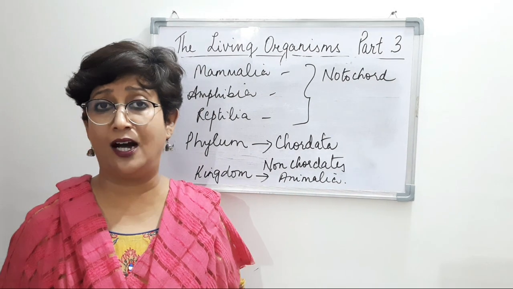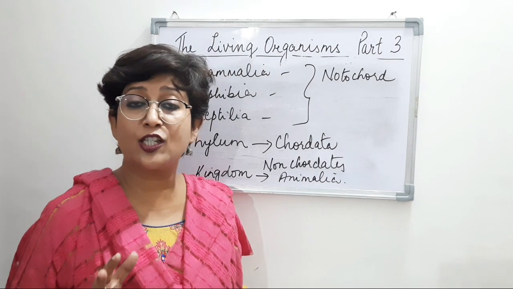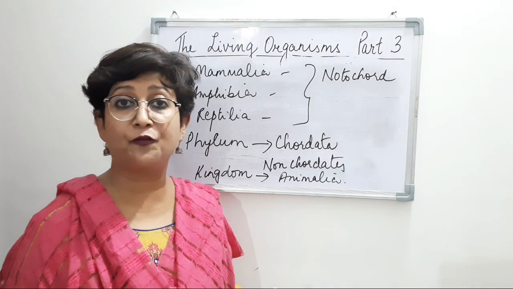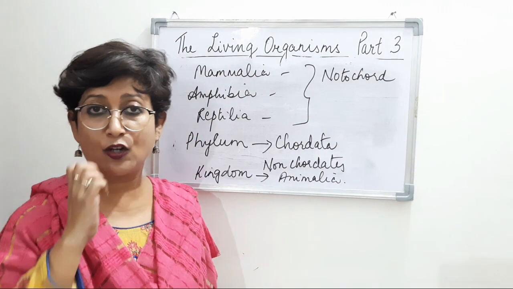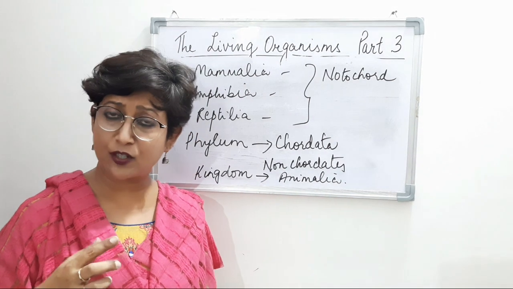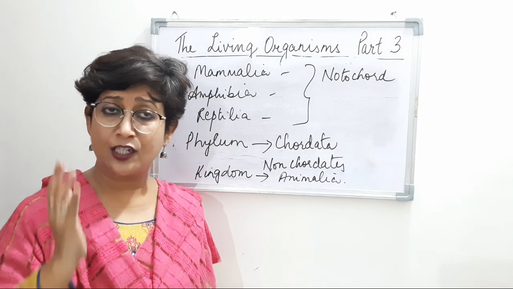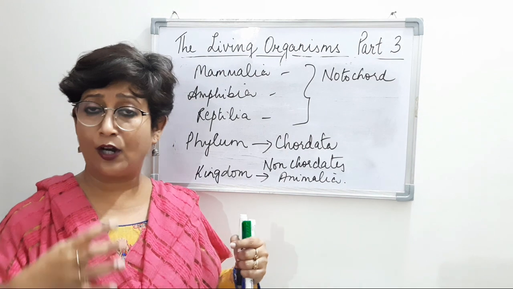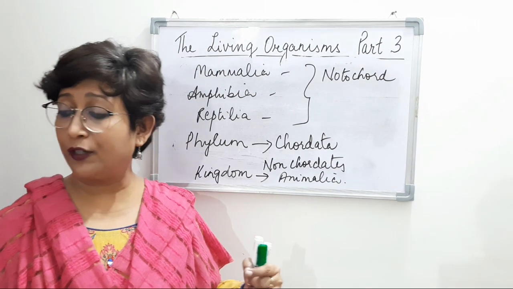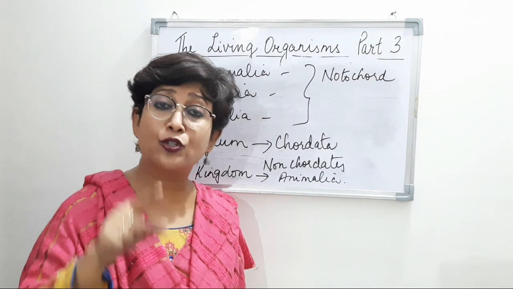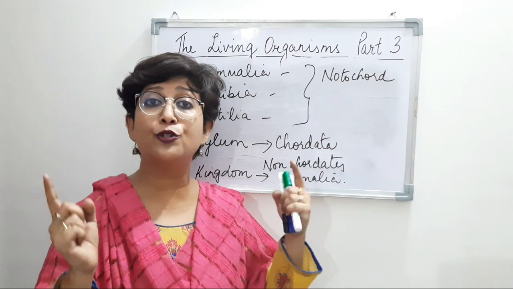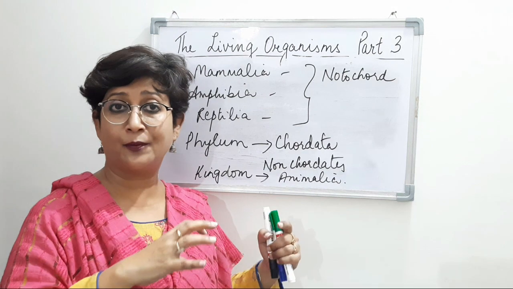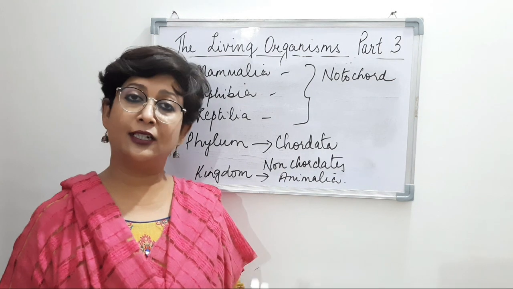Another question that is asked is, what is the basis of modern classification? In this, we study the external and internal features and characteristics of a living organism. We study the ecological interaction, and also the evolutionary relationship between the living organisms. So this is the basis of modern classification.